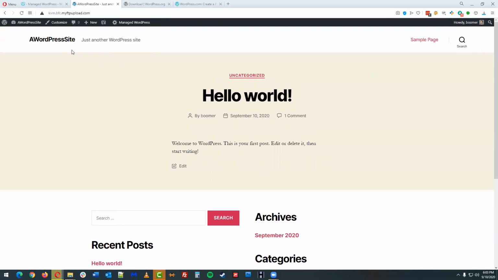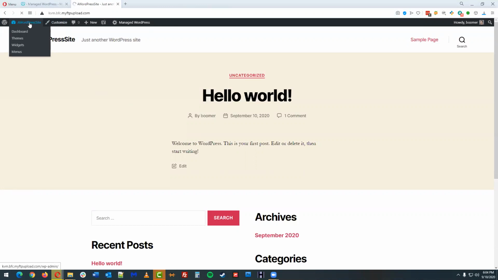Okay. The next thing I want to do is I'm actually going to shut down. I'm going to do my best to narrate as I click on things, just so that nobody gets lost. We're done with these two other tabs, so I'm going to shut these down just for ease of navigating. I'll leave this first tab, the GoDaddy interface, open just in case we need to get back to that for any reason. So I'm going to go ahead and click on the name of the site at the top left in the black bar.